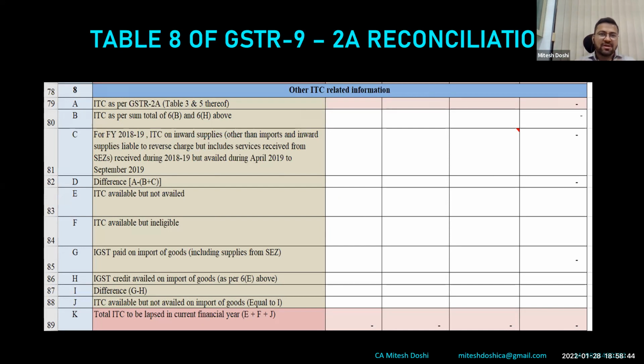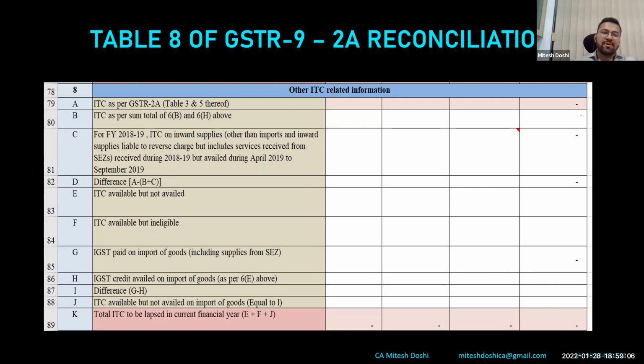So all due dates were given for 17-18, 18-19, 19-20. That Table 8A figures have been picked as per the GSTR-2A as on so-and-so date. So this was the thing. Later, if someone has taken the benefit of the amnesty scheme or the late fees, they have paid the reduced late fee and filed the return subsequently. Those would be updated in GSTR-2A ideally.